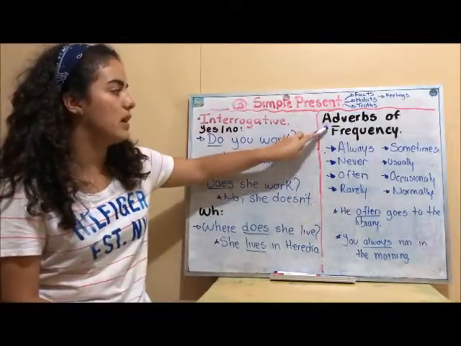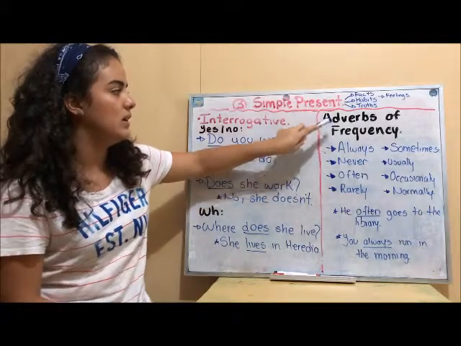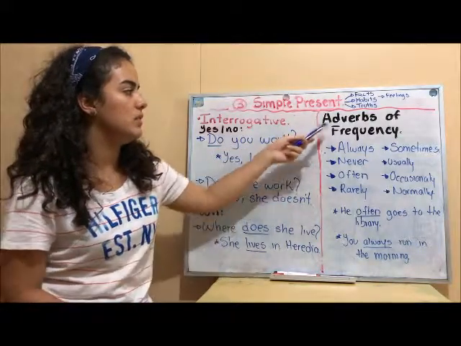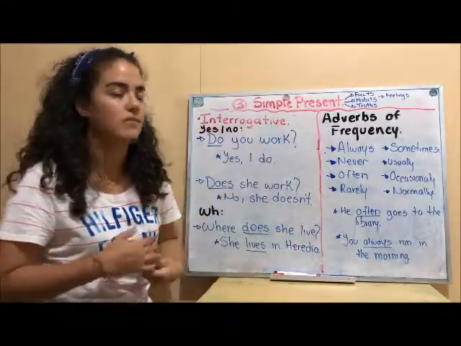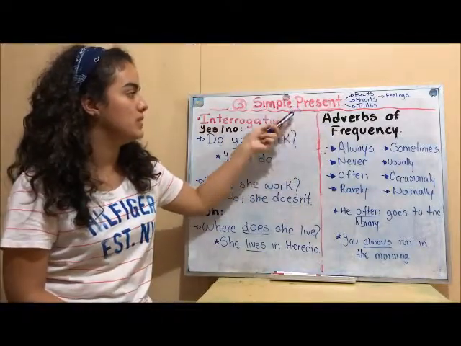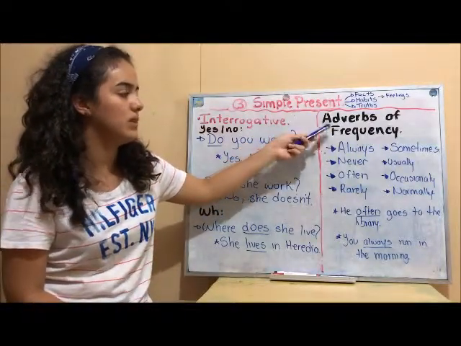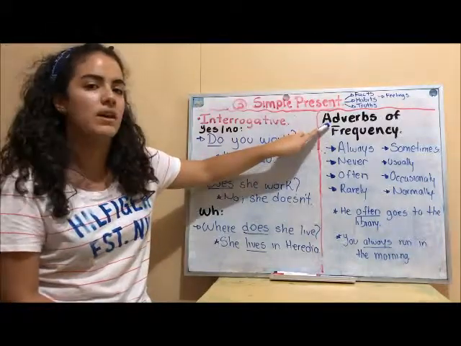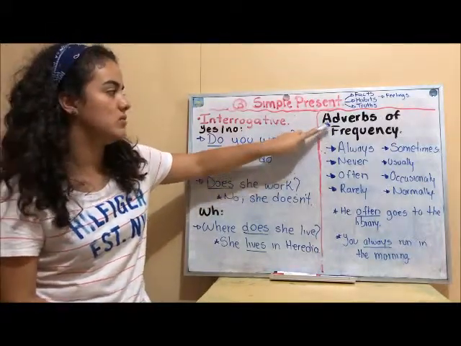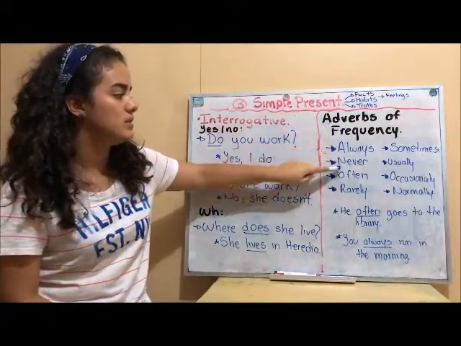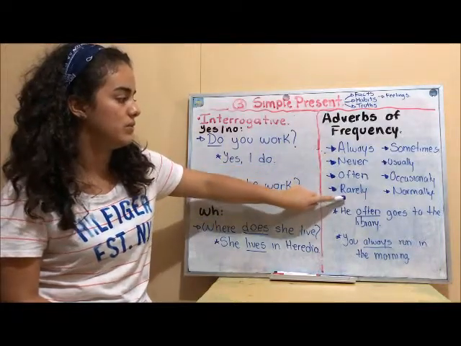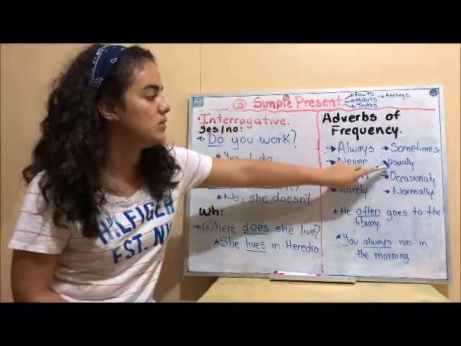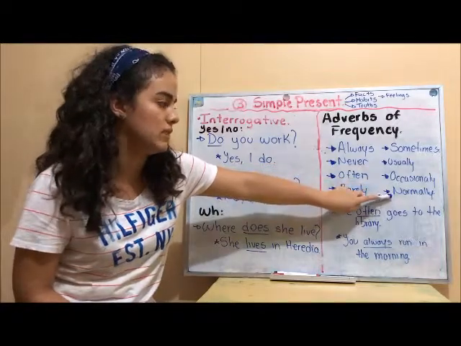And now we have the adverbs of frequency. When we have to know when it's a simple present, we know it because it always has the adverbs of frequency. So it has always, never, often, rarely, sometimes, usually, occasionally, and normally.